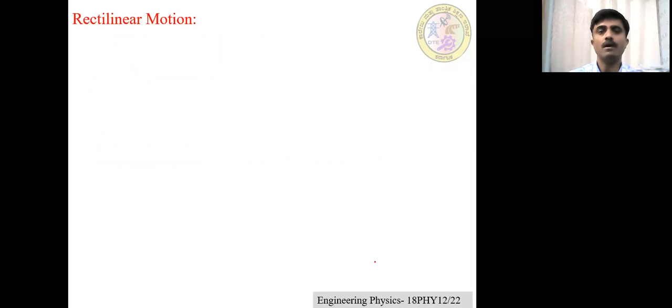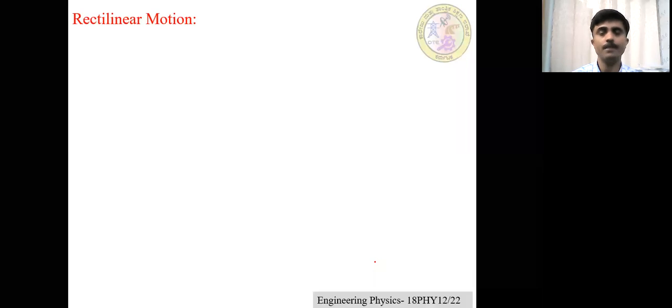Now, let's move on to rectilinear motion. What is rectilinear motion? Already in the first PU and second PU level, we have learned most of the concepts related to motion and the basics of motion. Rectilinear motion is the motion of a particle in a straight line.